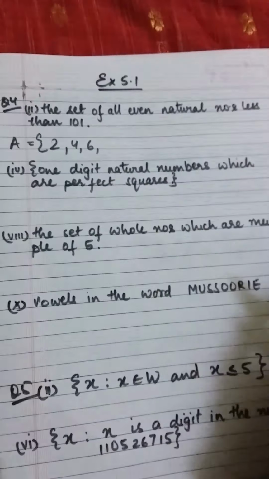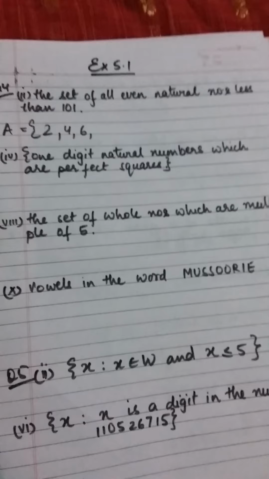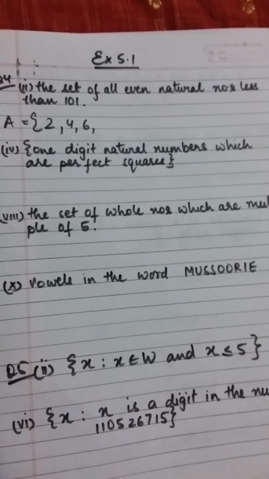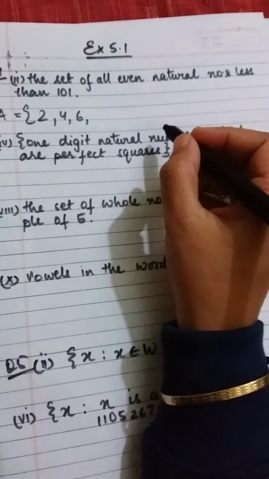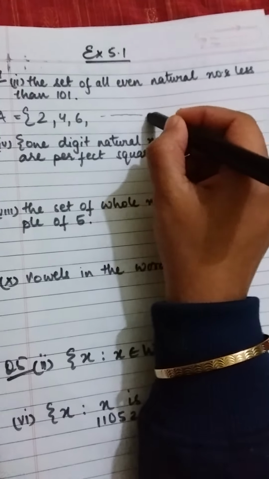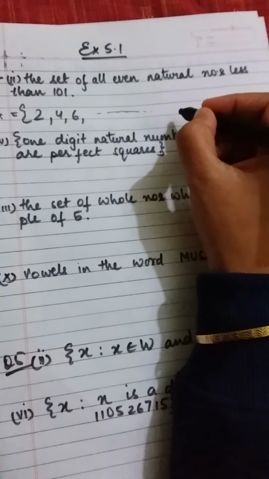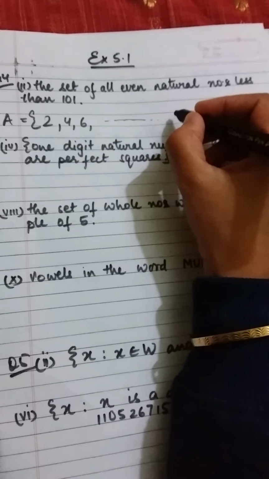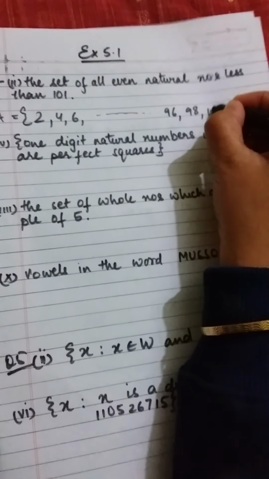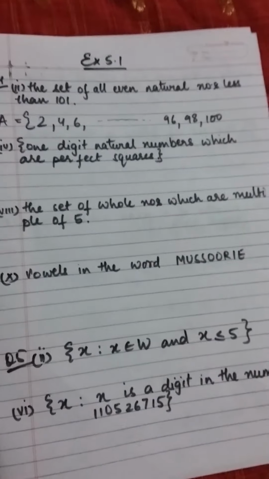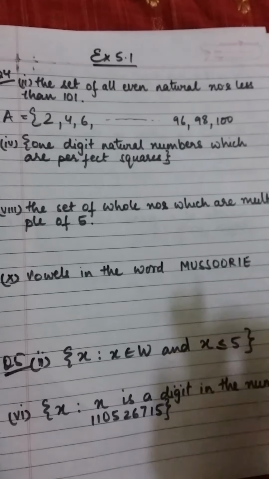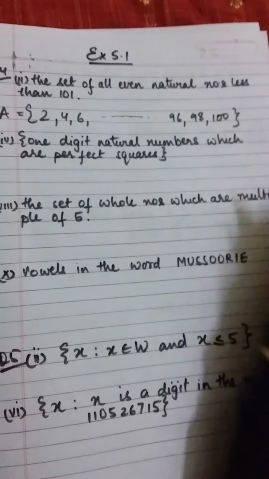And if my set is quite big, we do not write each and every element, we just write the pattern. Then we put dashes, and then we write the numbers at the end. So at the end we'll get 96, 98 and 100. It is less than 101, and obviously 101 is not an even number. So we'll end with 100.